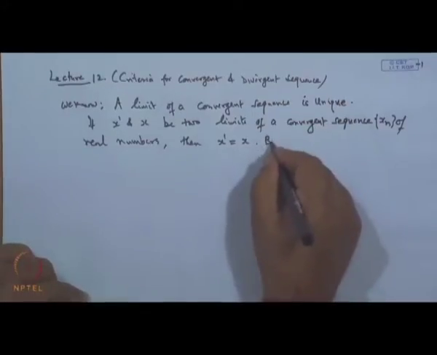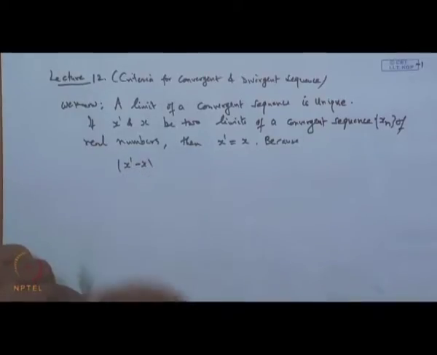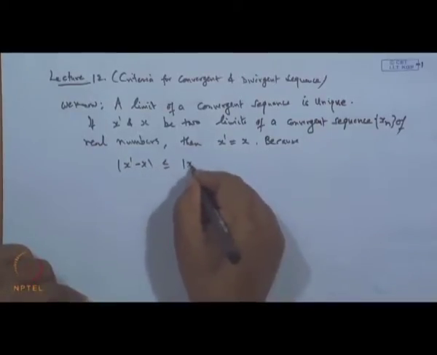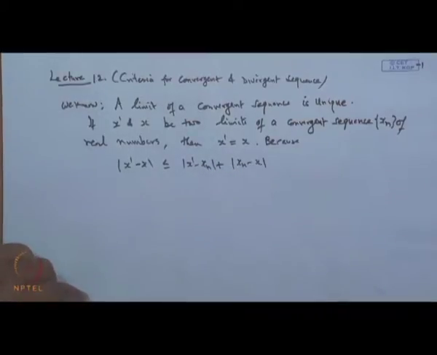The reason is, if we start with x dash minus x, this can be written as x dash minus x n plus x n minus x.